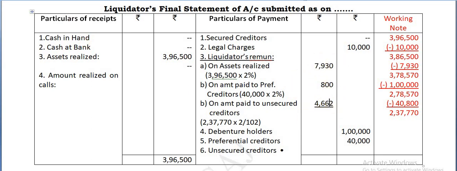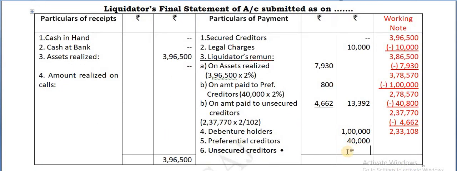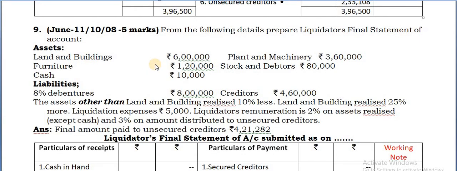Now you find only these totals and take to the outer column, and at the same time deduct this 4,662 in the working note. So the balance you have is 2,33,108. That is the amount payable to the unsecured creditors, 2,33,108. So find the total. This total should be the same as this total. So check that out. Hope you have understood this. You can pause and write down. We'll see the next question.